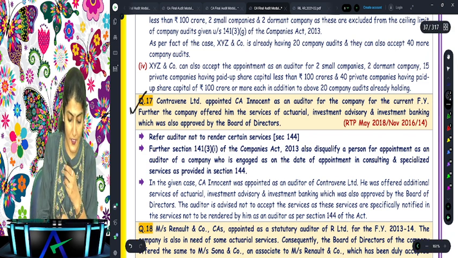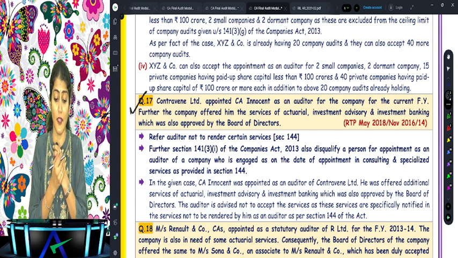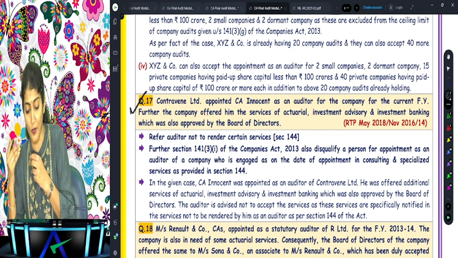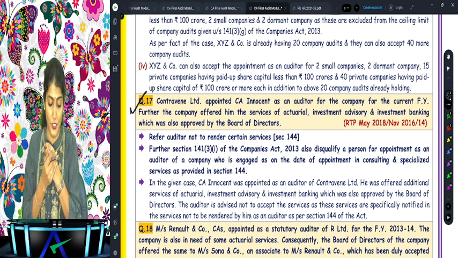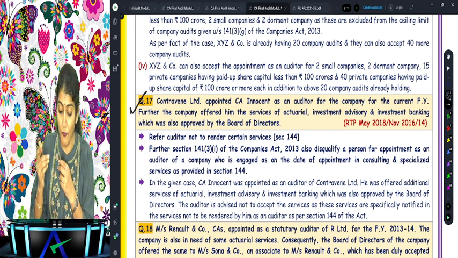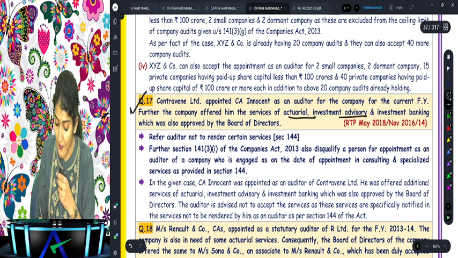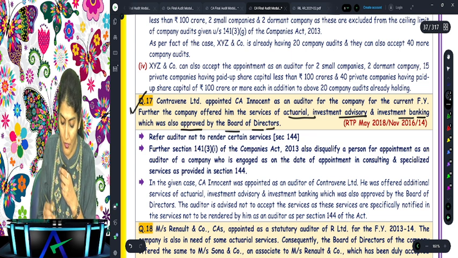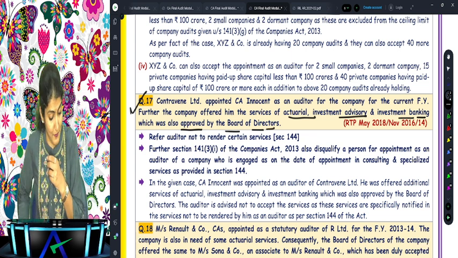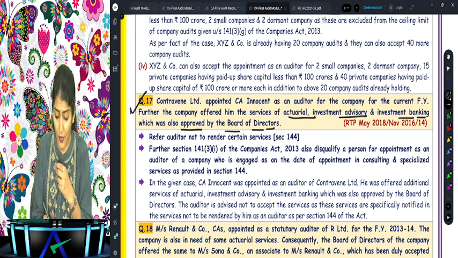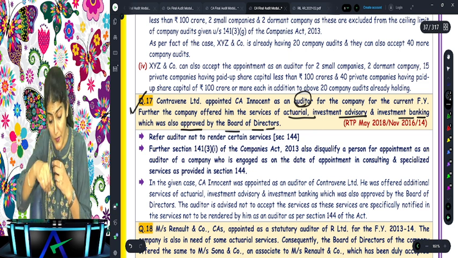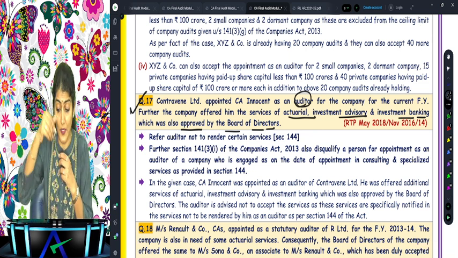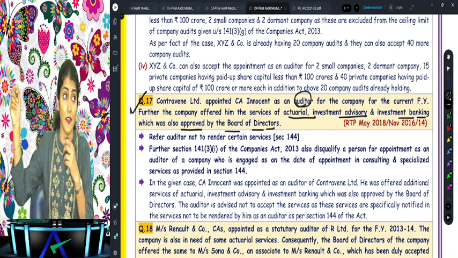Then after that, question number 17. Contravene Limited appointed CA Innocent as an auditor of the company for the current financial year. Further, the company offered him the services of actuarial, investment advisory, investment banking, which was also approved by the board of directors. What to do? Out. Why out? He is the auditor of the company, and to the company only he is providing the actuarial, investment advisory and investment banking services.